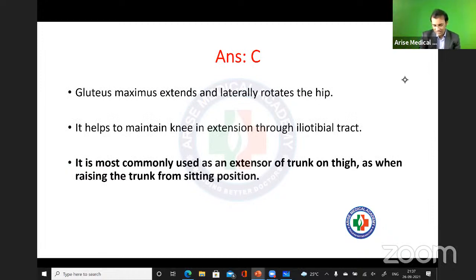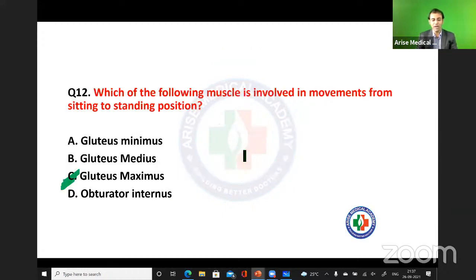Please understand that gluteus maximus is used as an extensor of the trunk on thigh. So what is happening here? This is the muscle, the gluteus maximus, which is going to help you in standing, right? Very good.